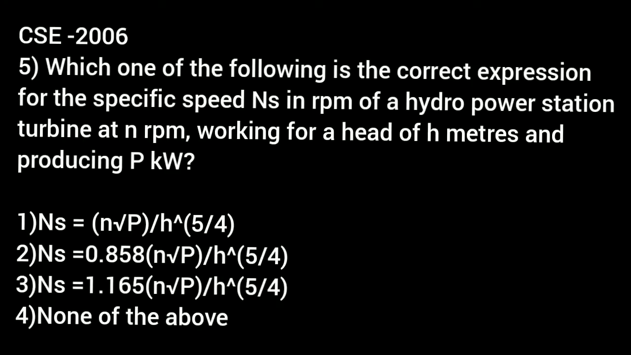So let's move to the next question, which is asked in Civil Service Examination 2006. We have to choose the correct expression for the specific speed Ns. So please be careful for the units of the quantities in here. Power P is given in kilowatts. So the right option is the third one, that is Ns is equal to 1.165 into N into square root of P divided by H raised to 5 by 4.